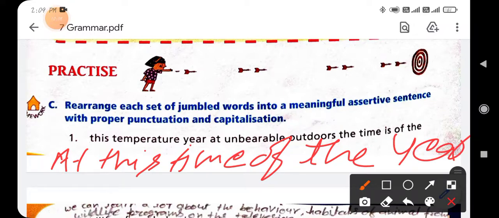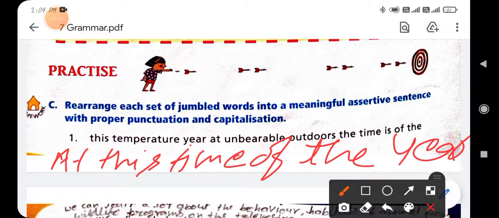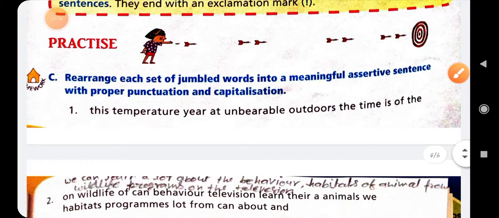Okay, after writing this you will use the comma, and then write the temperature, then write is unbearable outdoors. Okay, it is arranging the sentence. First you write: at this time of the year, comma, the temperature is unbearable outdoors, and use the full stop at the end of the sentence.